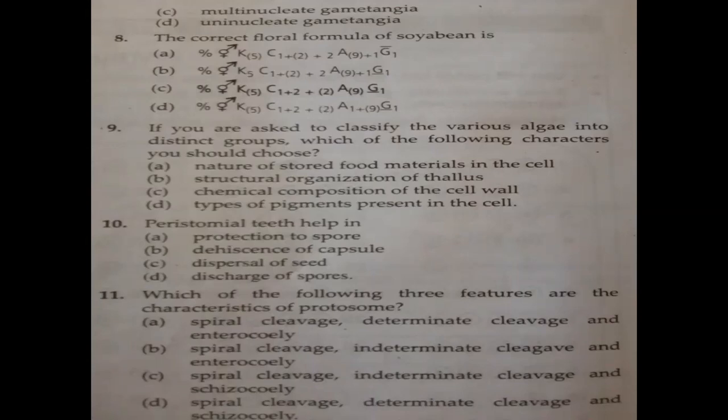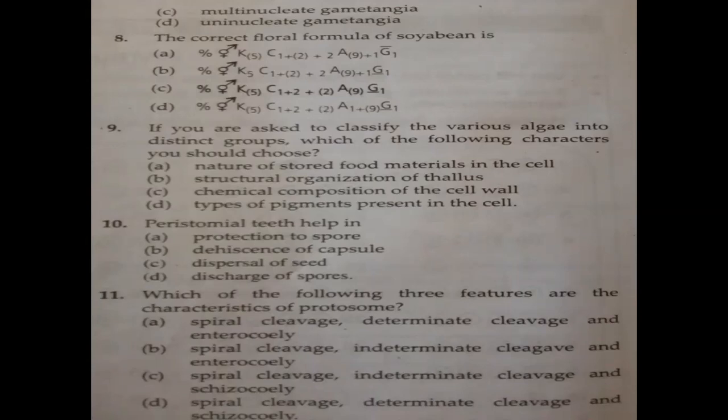So it should be D. You can see what I said. Zygomorphic, bisexual. Calyx should be 5 fused. Corolla should be 1 plus 2 plus 2 in a bracket. Then androecium should be 1 plus 9 in a bracket. Gynoecium should be 1. That is there in option D. So it should be option D, correct. That is a direct question which is there in the textbook, you can see.